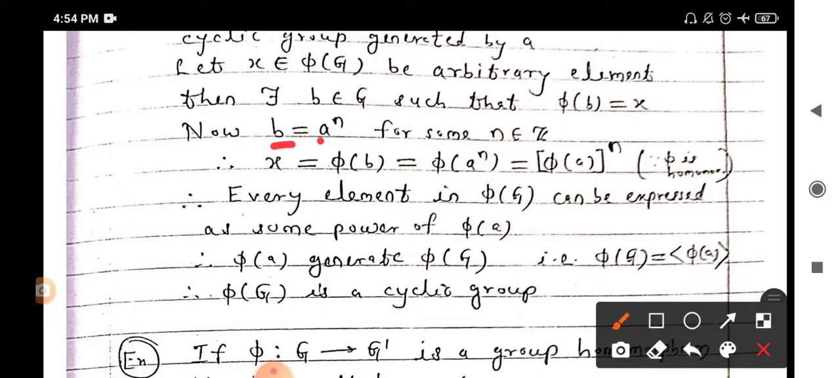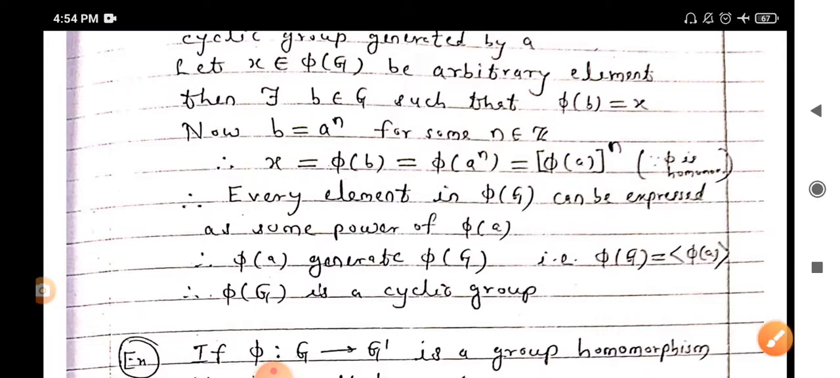Now b equals a raised to n for some n belongs to Z, then x equals phi of b equals phi of a raised to n. Then by the property of homomorphism, phi of a raised to n can be written as phi of a, bracket, raised to n. Hence every element of phi of G can be expressed as some power of phi of a. Hence phi of a is a generator of phi of G, hence phi of G is a cyclic group.